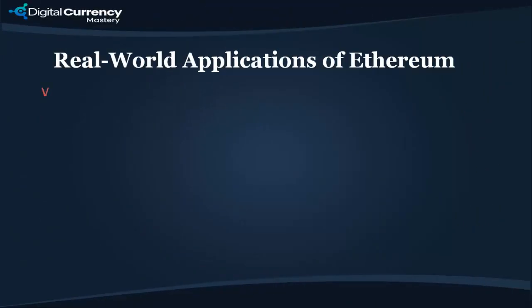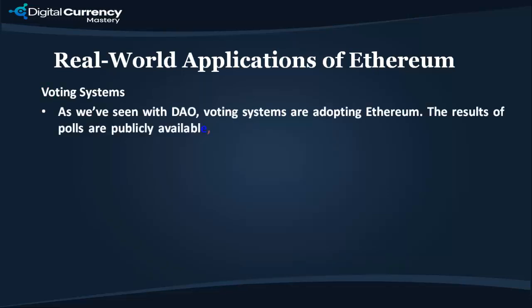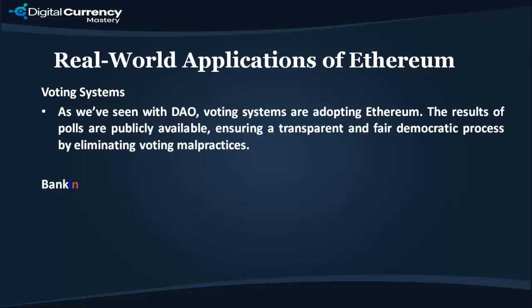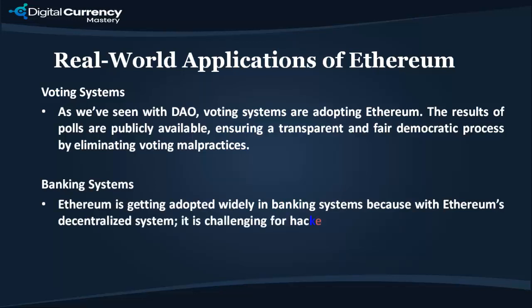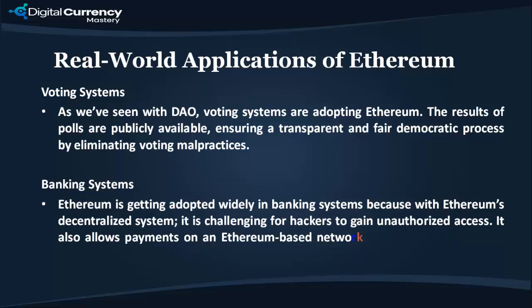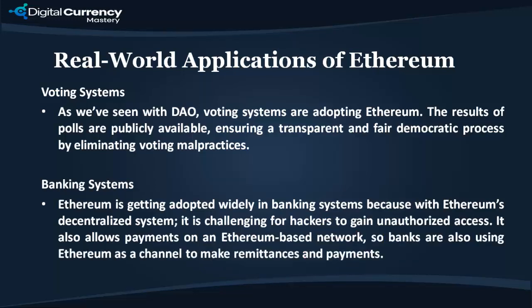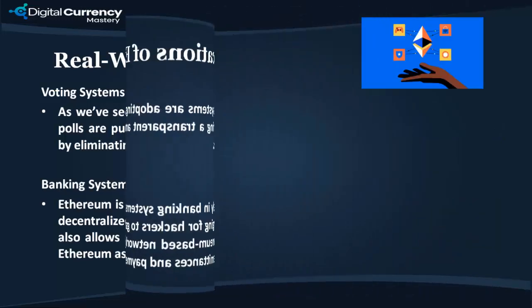Real-world applications of Ethereum. Voting systems. As we've seen with DAO, voting systems are adopting Ethereum. The results of polls are publicly available, ensuring a transparent and fair democratic process by eliminating voting malpractices. Banking systems. Ethereum is getting adopted widely in banking systems because with Ethereum's decentralized system, it is challenging for hackers to gain unauthorized access. It allows payments on an Ethereum-based network. So banks are also using Ethereum as a channel to make remittances and payments.